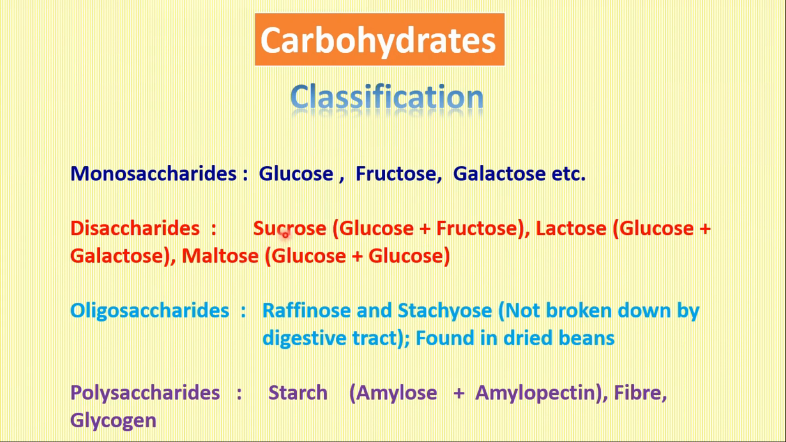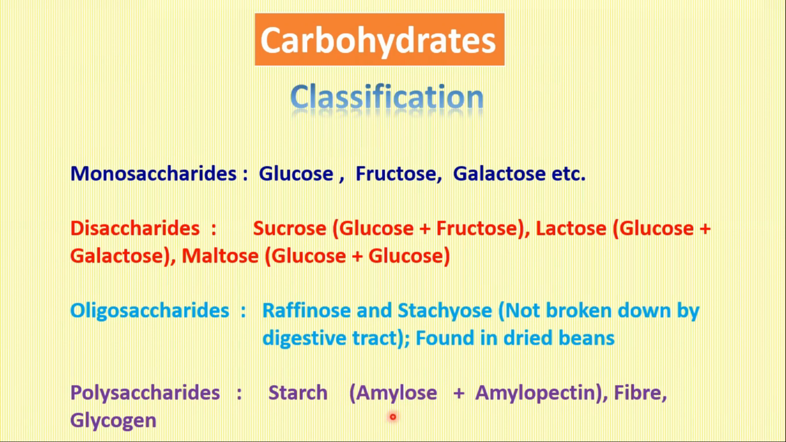And disaccharides, we are most familiar with sucrose, that is our table sugar, and lactose and maltose. Among oligosaccharides, a number of them exist, but two of them, raffinose and stachyose, are found in dried beans. And then the polysaccharides, which consist of starch, fiber, and glycogen. Now, there are different types of polysaccharides, and we'll look at some of these.